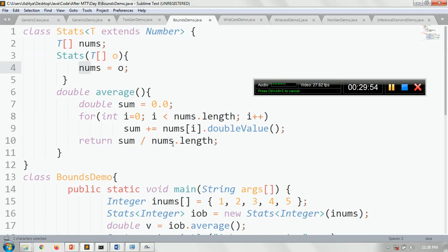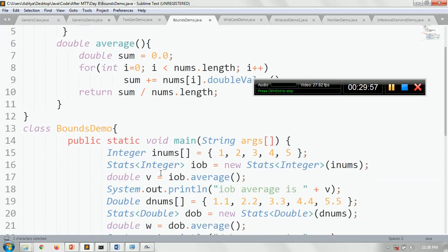So I will create an Integer array inums, and then with the help of Stat, I say I'm using an Integer type. Integer belongs to the Number class, so it will work. Integer is a child class of the Number class, so it will work fine. iob is the object. Then I can call iob.average. Average is meant to return a double, so I have a double v.